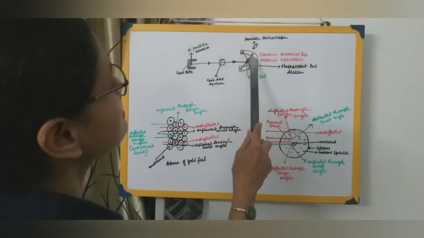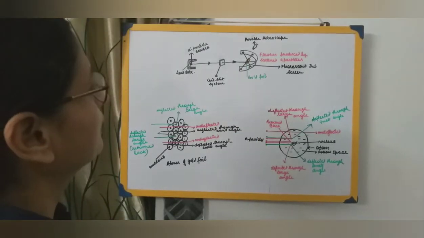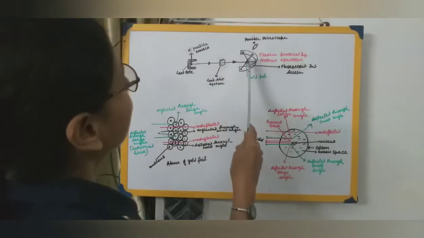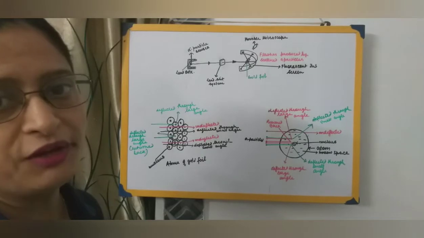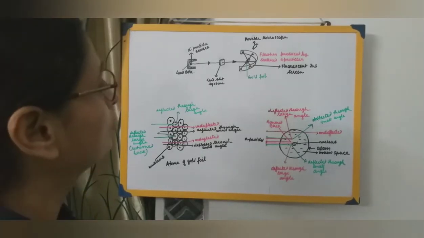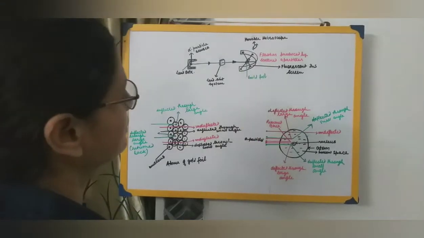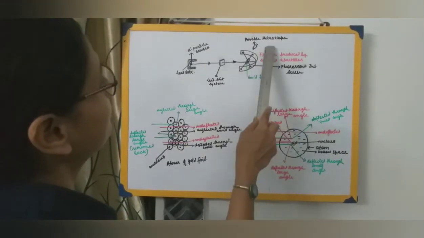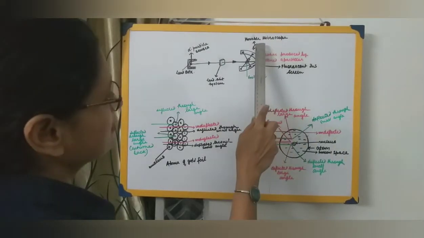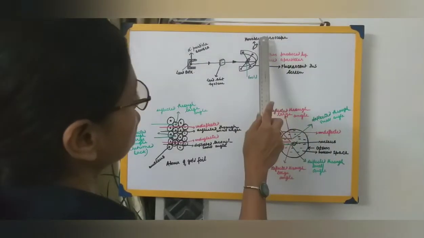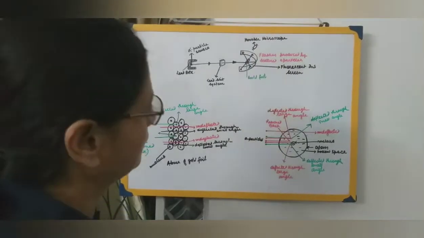And over here, this screen is a zinc sulfide screen. And at this particular place, there is one gold foil, a very thin gold foil, a very thin metal foil that has been placed over here, and this is the fluorescent screen. At the same time, there is also one movable microscope which was kept. This is a representation of a microscope, and it was kept moving to see what exactly is happening over here.